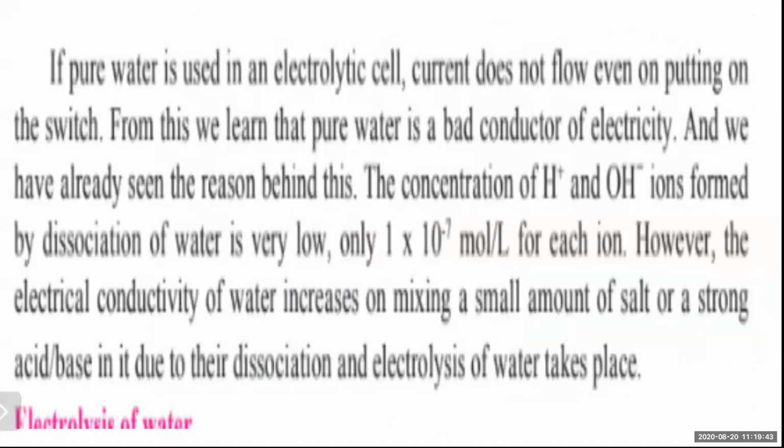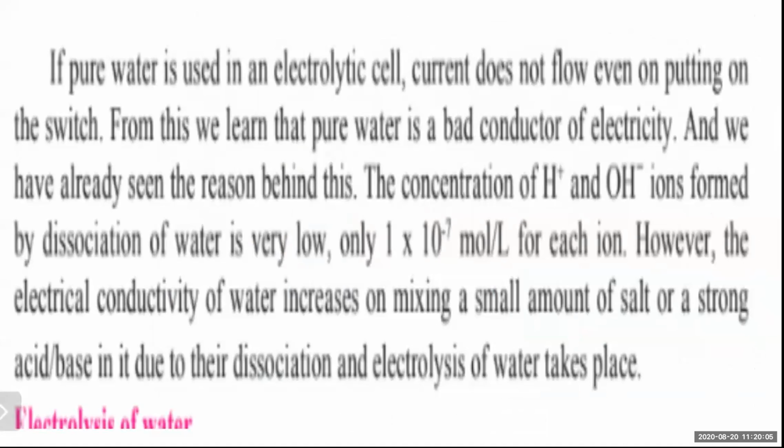Now, if we were supposed to use pure water in an electrolytic cell, current does not flow even on putting the switch.